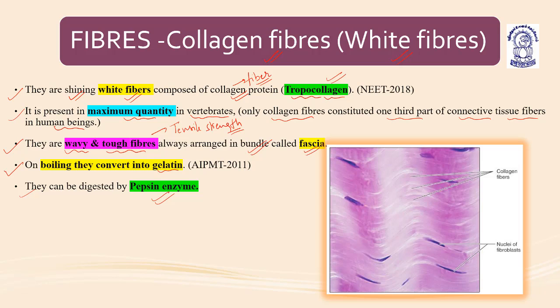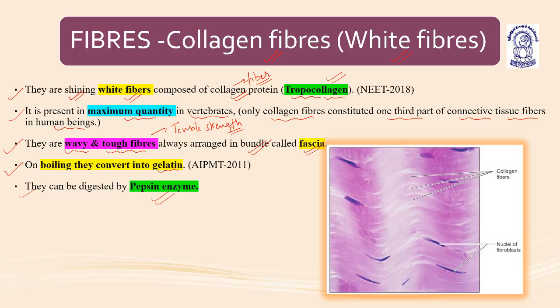These fibers are wavy, arranged in bundles known as fascia. On boiling these fibers convert into gelatin, and they can be digested by pepsin enzyme.